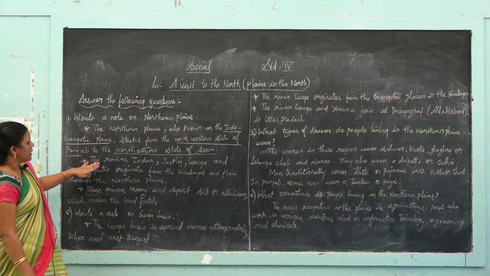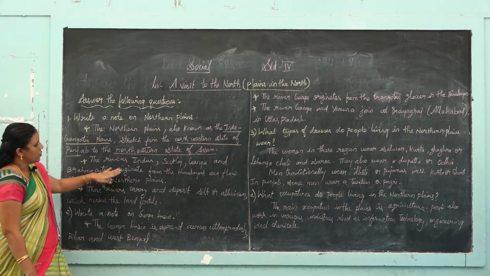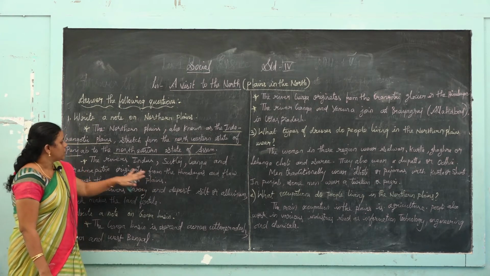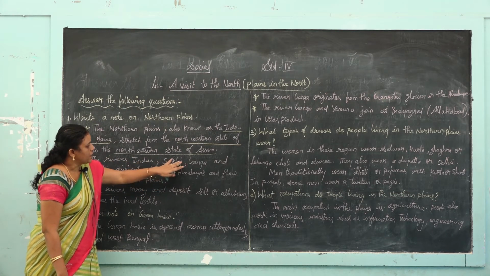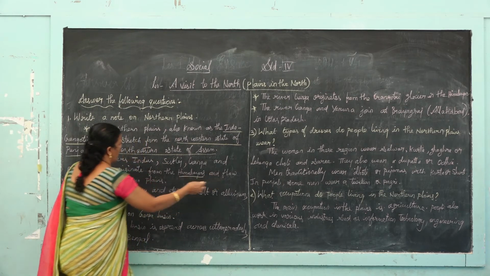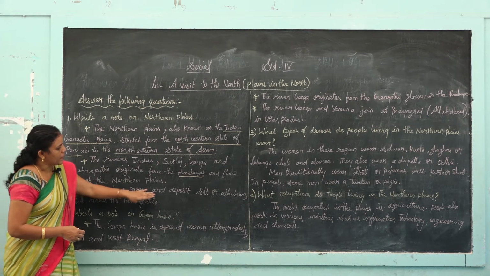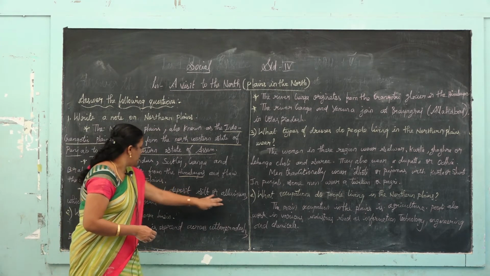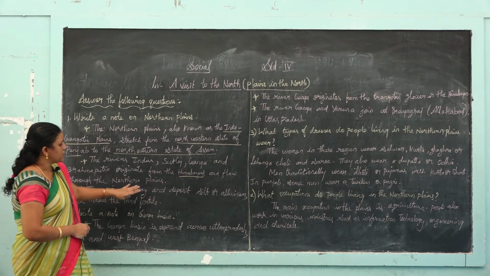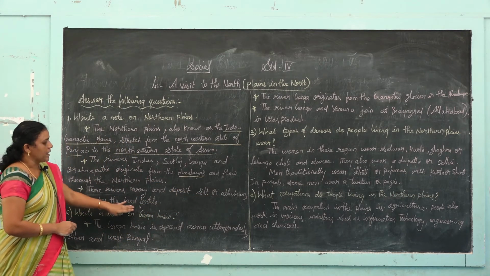Second one, the rivers Indus, Sutlej, Ganga and Brahmaputra originate from the Himalayas and flow through the northern plains. These rivers carry and deposit silt or alluvium which makes the land fertile.